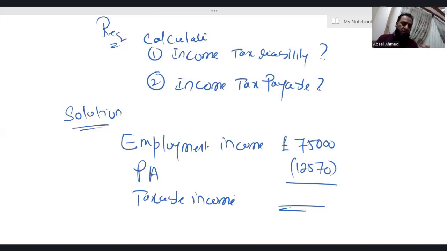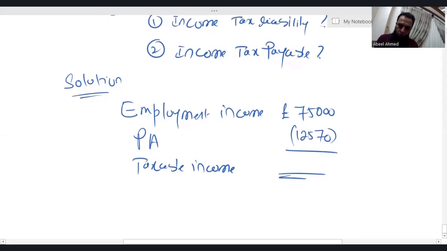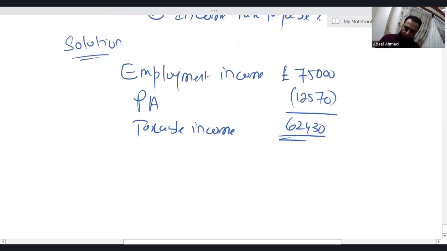We have discussed if there's a non-saving income, saving income, how do we apply tax? Now, a little bit new thing is here, PAYE. So let's simply focus on this question. Employment income is 75,000 less the personal allowance. So 75,000 minus 12,570, the taxable income is 62,430. Now let's calculate income tax.